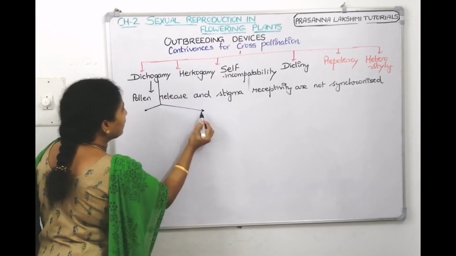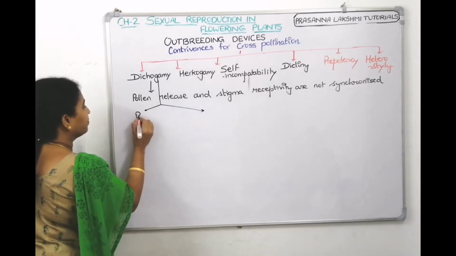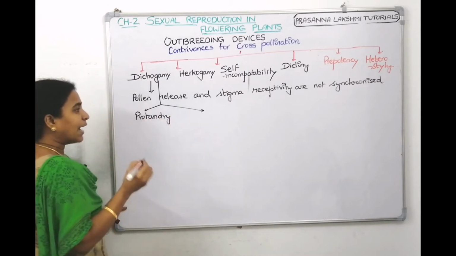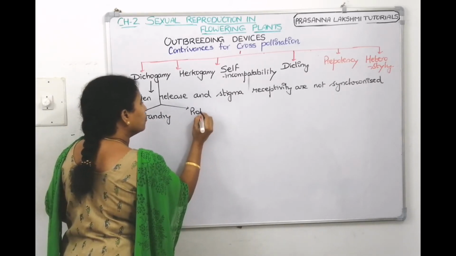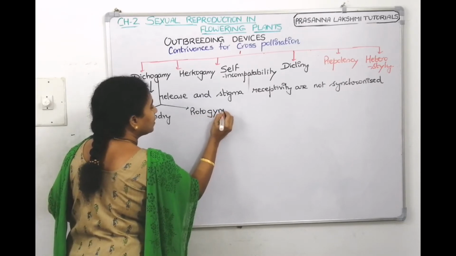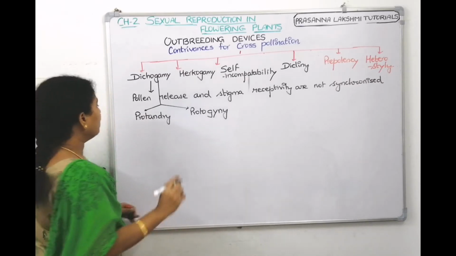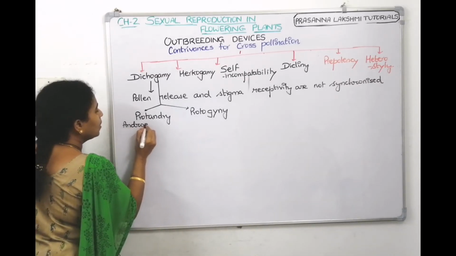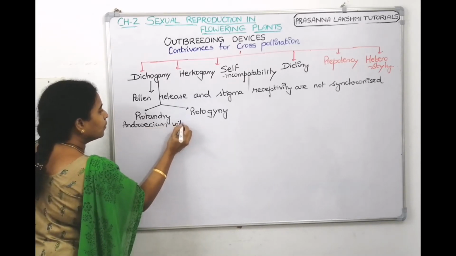In dichogamy, we have two types. If the androecium matures first, that's called protandry. If the gynoecium matures first, then that is called as protogyny. So, what is protandry? In protandry, androecium will mature first. What is androecium? Stamen, right?